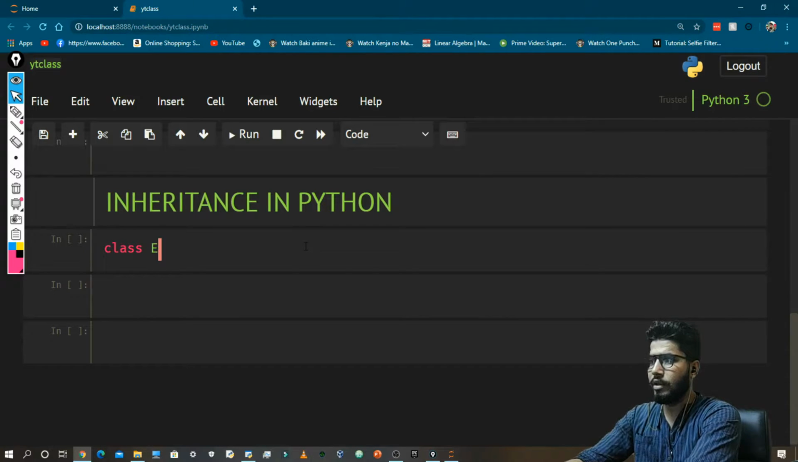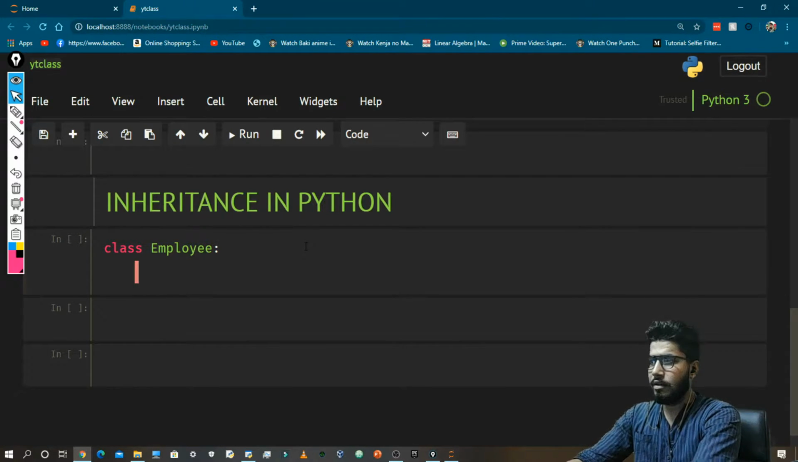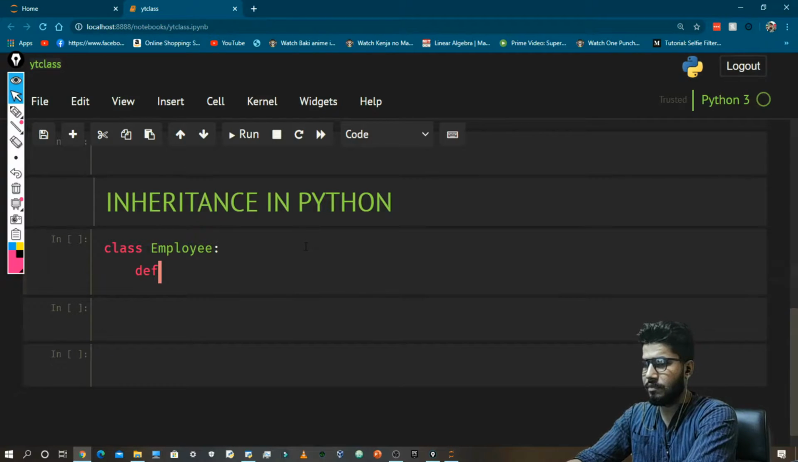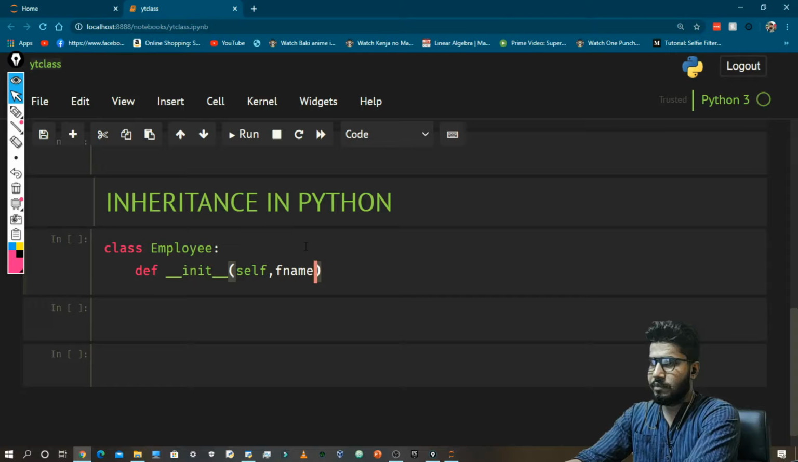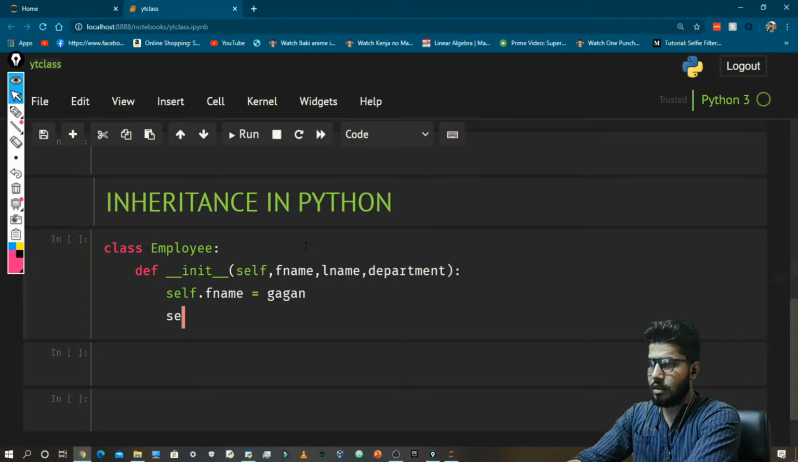Let's say you are an employee. So I will create an employee class, and here I will define the init function, or you can say I will define the constructor. It will take the first name, the last name, the department. Let's just say, okay, now self dot first name is equal to f name, self dot last